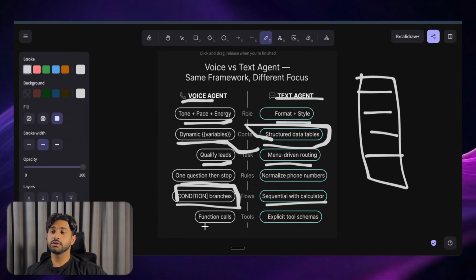As for the tools, the function calling and explicit tool schema should be there. You should tell it what tools it has and what kind of schema the tools have. So it could have, for example, a name schema. It should fill out the name of the person that is calling it. Same goes for the text agent as well.